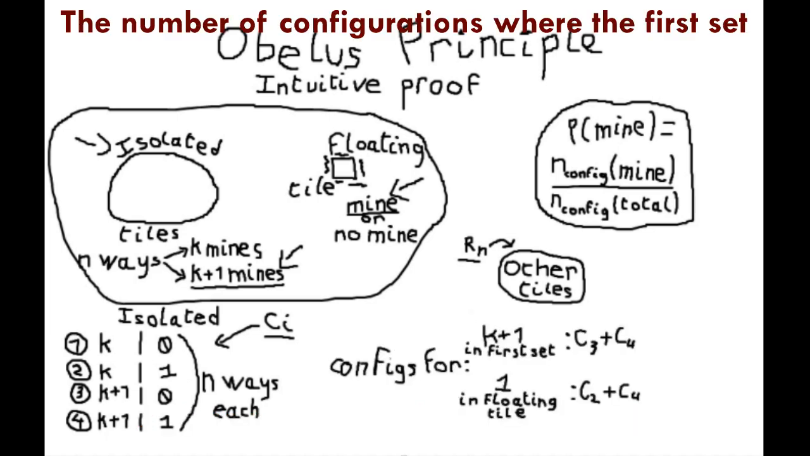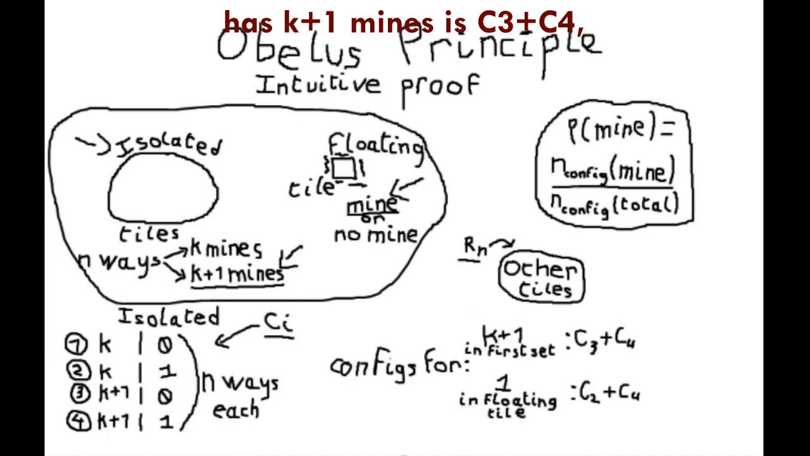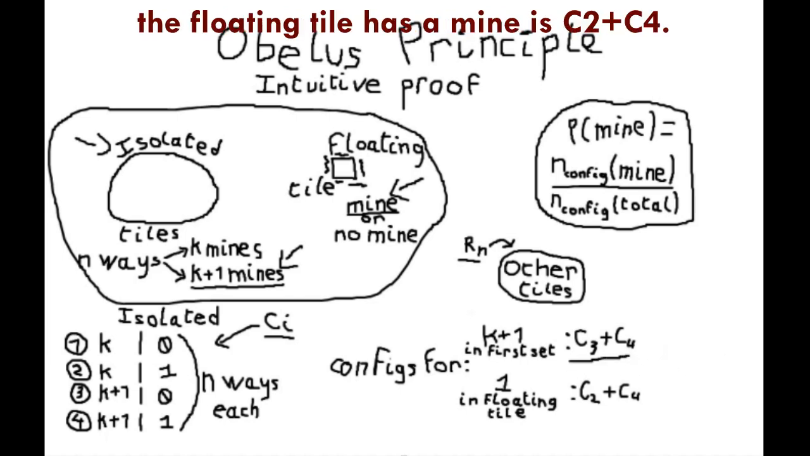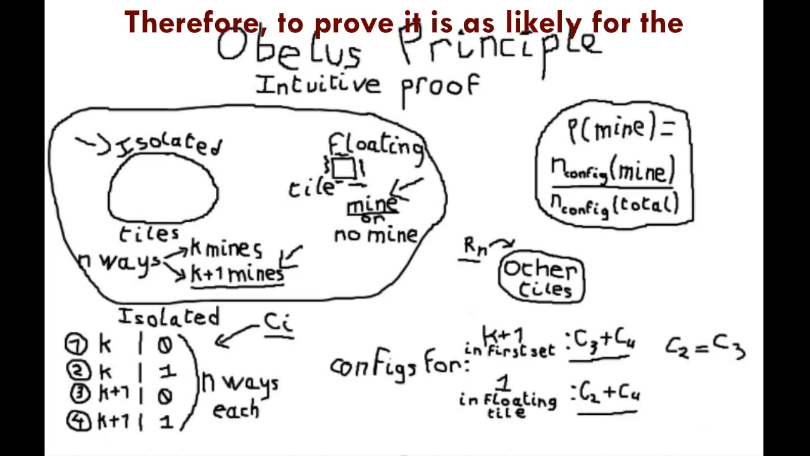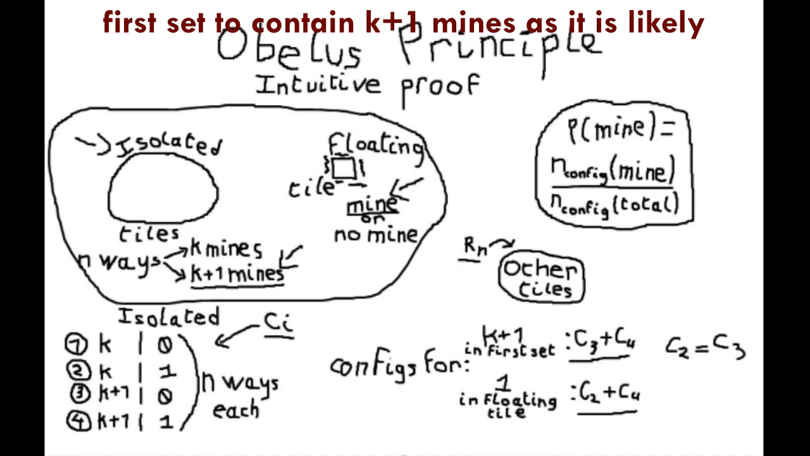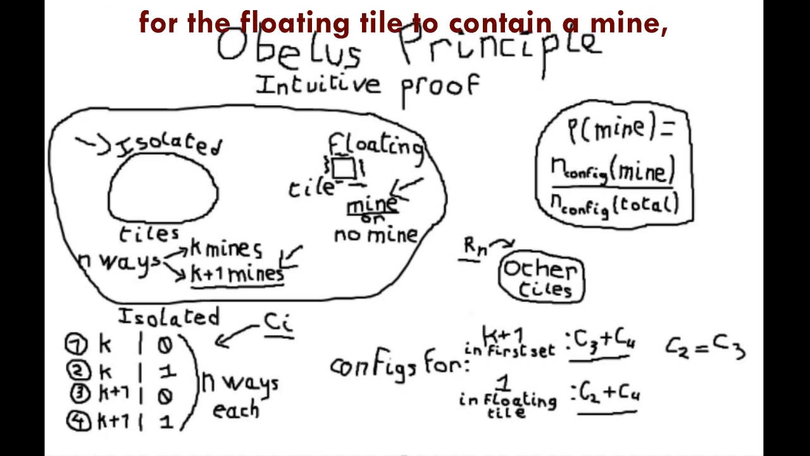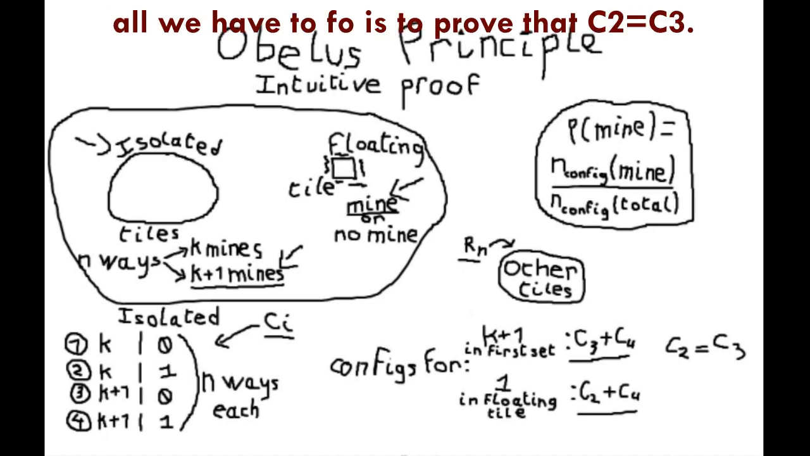The number of configurations where the first set has k plus 1 mines is C3 plus C4, and the number of configurations where the floating tile has a mine is C2 plus C4. Therefore, to prove it is as likely for the first set to contain k plus 1 mines as it is likely for the floating tile to contain a mine, all we have to do is to prove that C2 equals C3.